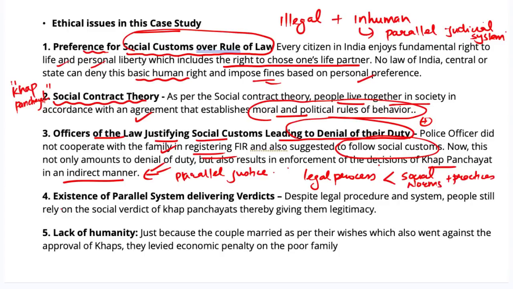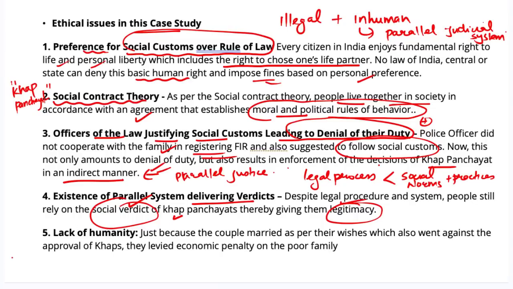Moving on to the next ethical issue, it highlights the existence of parallel system delivering verdicts. Despite having legal procedures and the system, people of the society still rely on the social verdicts of these Khap Panchayats or the kangaroo courts. And this further boosts their legitimacy and makes them perpetual.